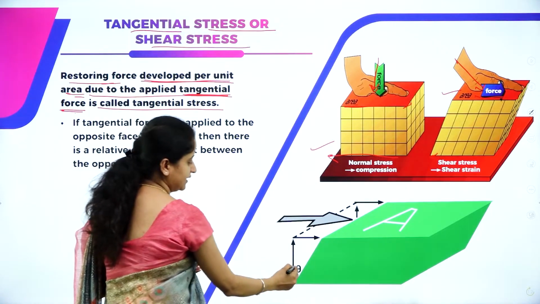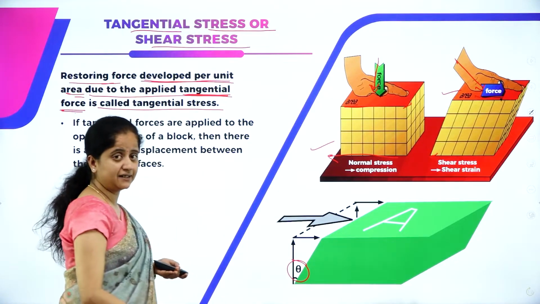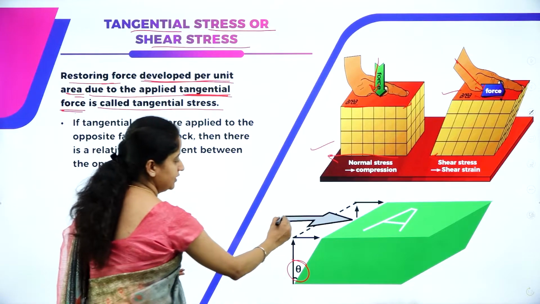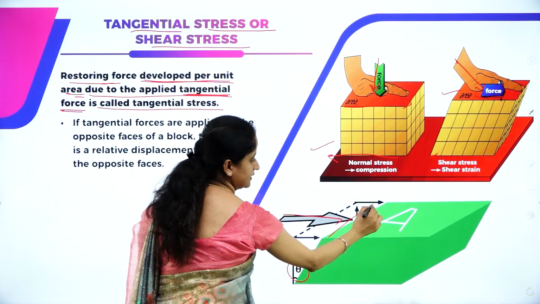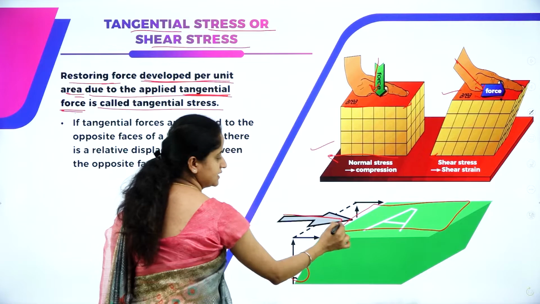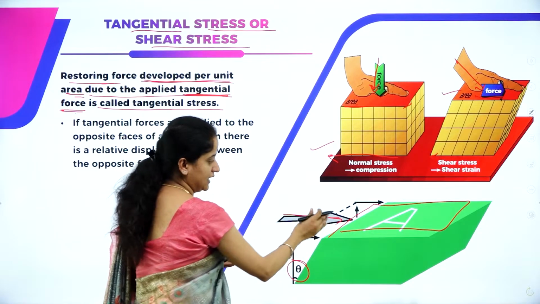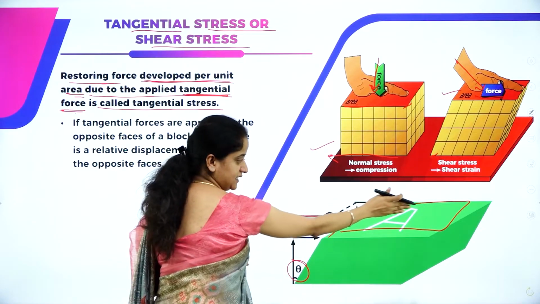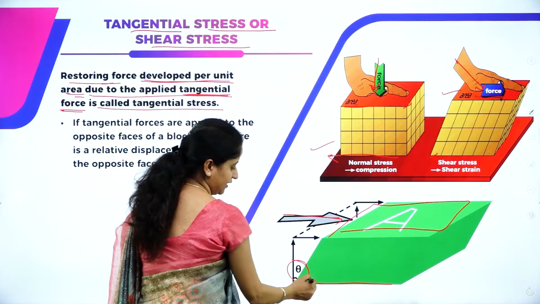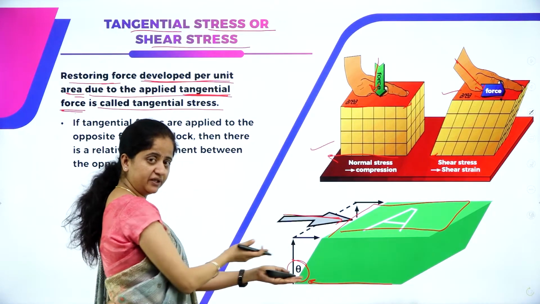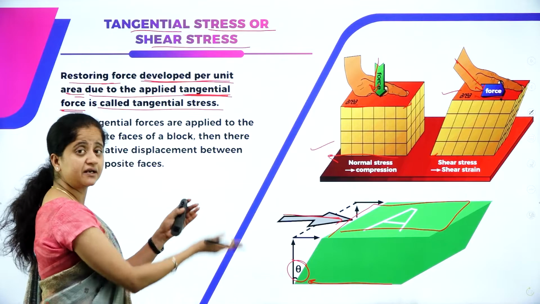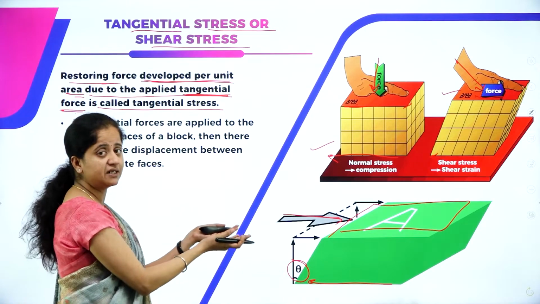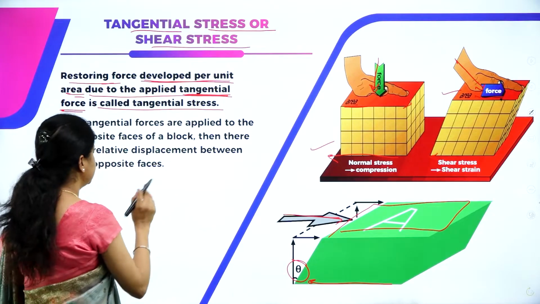Because of that, there will be a small change in angle. Force is applied to this surface, so it is getting displaced. As this changes its position, the bottom layer also will move in the opposite direction. There will be a relative displacement between the two layers. That is because of tangential stress.